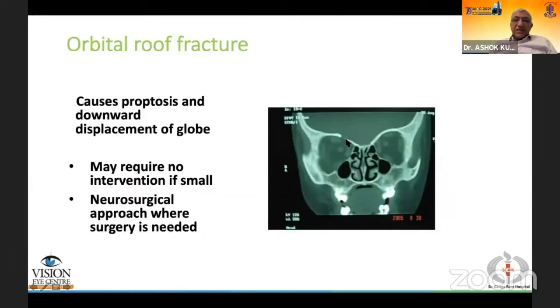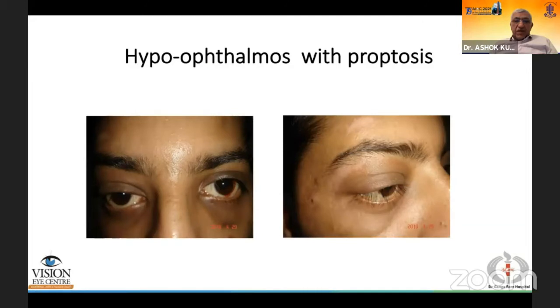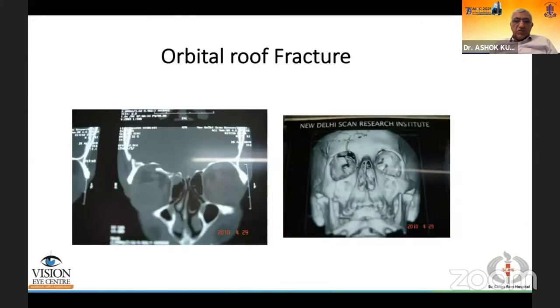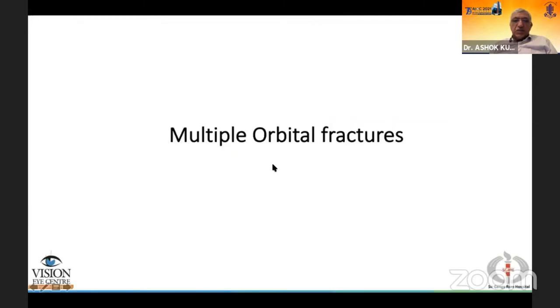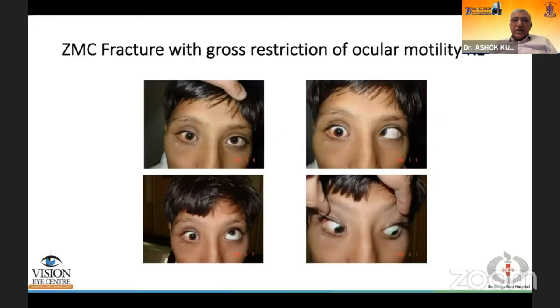Roof fractures may be associated with an intracranial hematoma as well, but when there is no other associated brain injury, they may be left alone. So this is an example of a hypoophthalmos with proptosis with an orbital roof fracture, as we can see here. And if there is no intracranial involvement, the hematoma gradually absorbs and we can leave them alone. But where intervention is needed, a neurosurgical approach is what is used. Multiple orbital fractures require working with the team of plastic surgeons.